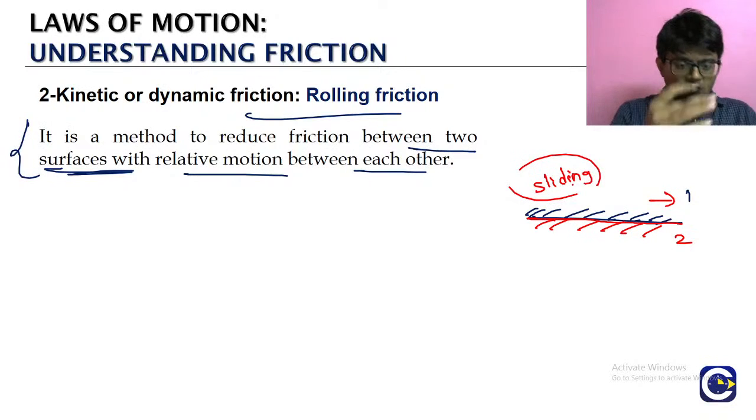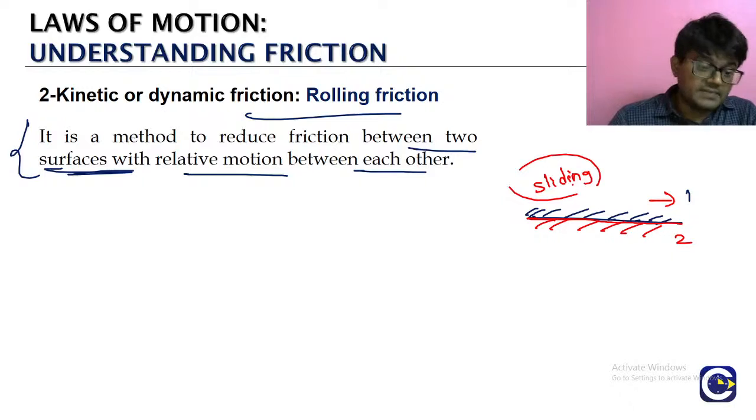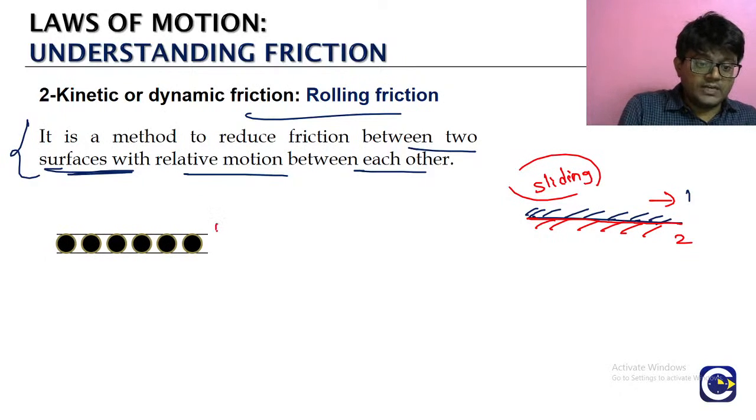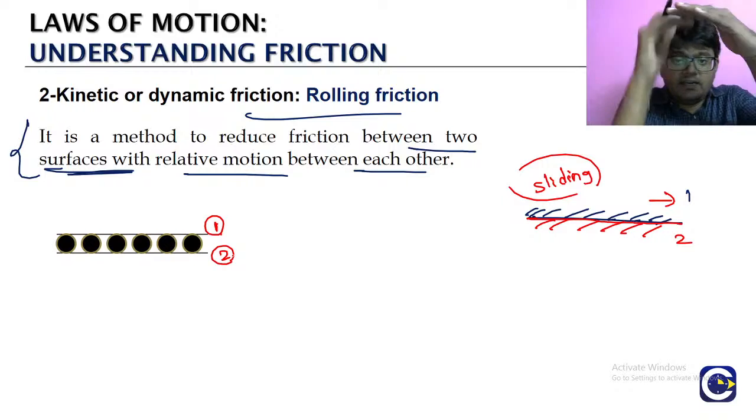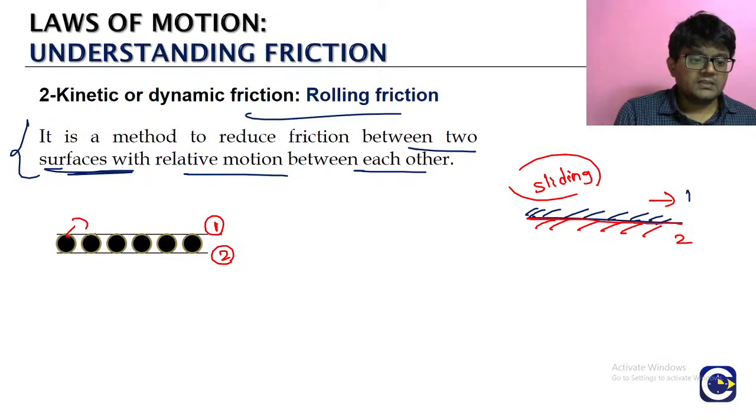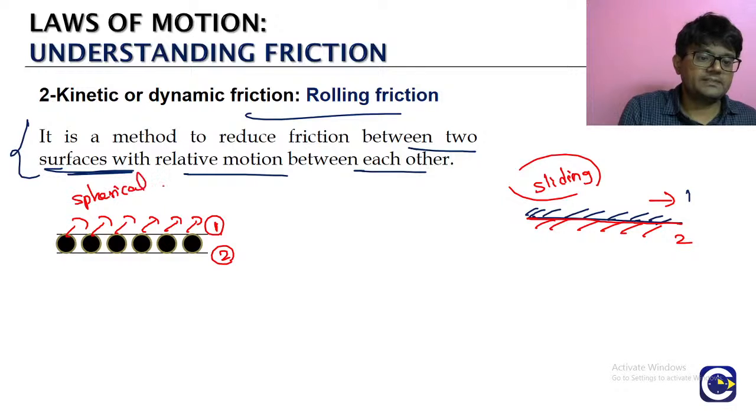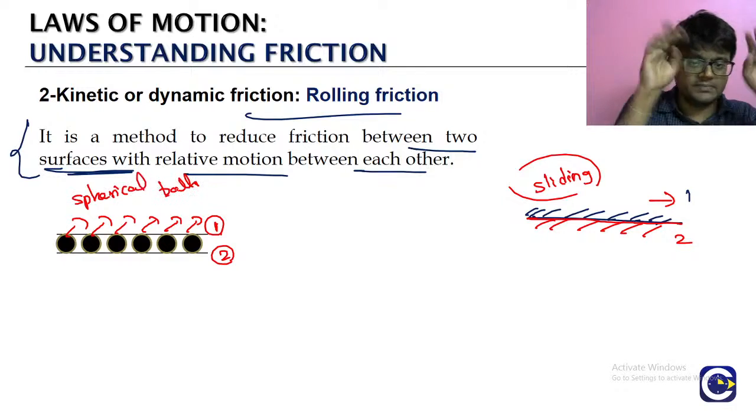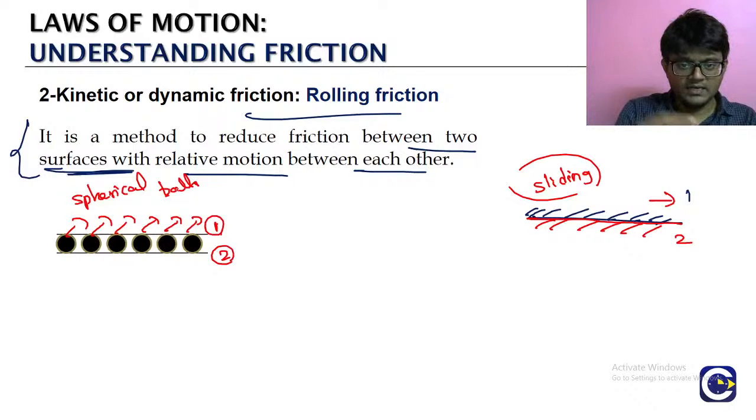அது எப்படி தெரியுமா? To convert this sliding friction into rolling friction. What is the method to reduce this friction? To convert the sliding into rolling. எப்படி கன்வர்ட் பண்றது? We have to make a setup. பாருங்க, surface 1 surface 2. அந்த ரெண்டு surface நடுவுல keep some objects which can roll. ஒரு spherical balls மாதிரி, like the ball bearings. Exactly அந்த கான்செப்ட் தான். The cycle rim குள்ள we'll have the ball bearings, right, near the axle.